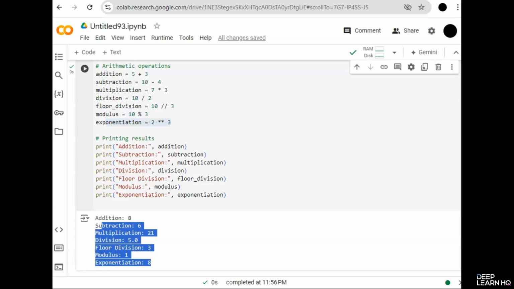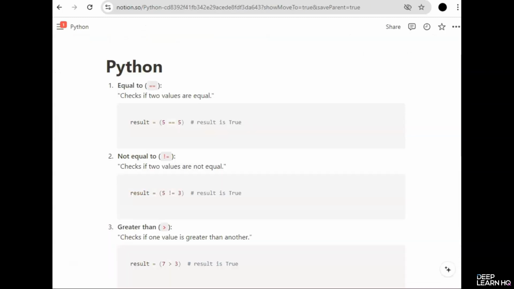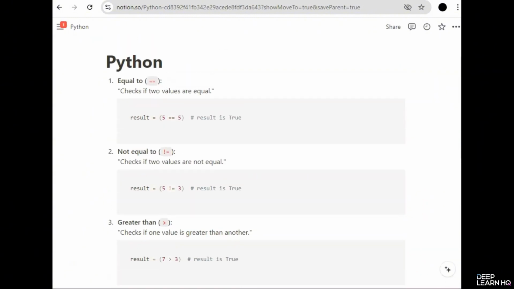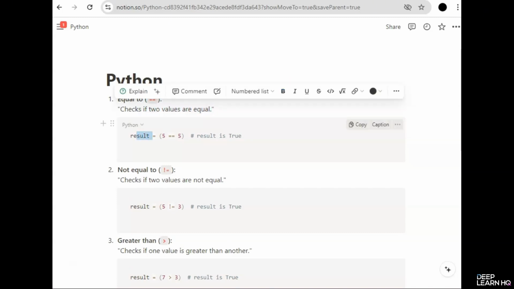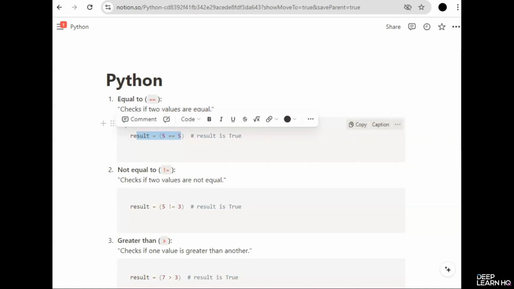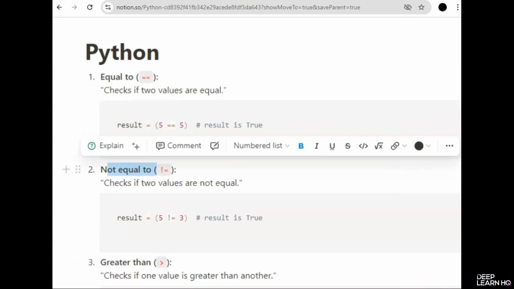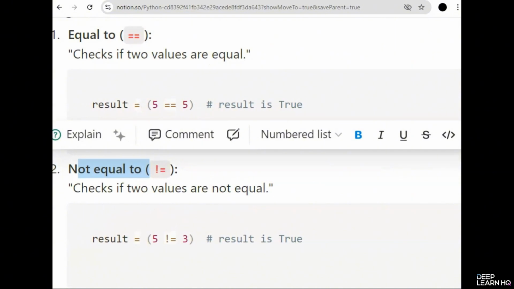Next, let's look at comparison operators. These are used to compare values and return true or false. So we have these 6 operators in Python. First is equal to, represented by a double equal sign. It checks if two values are equal. So if we check result = 5 == 5, it will result in true because 5 and 5 are equal. Then this is not equal to, represented by an exclamation mark followed by an equal sign.